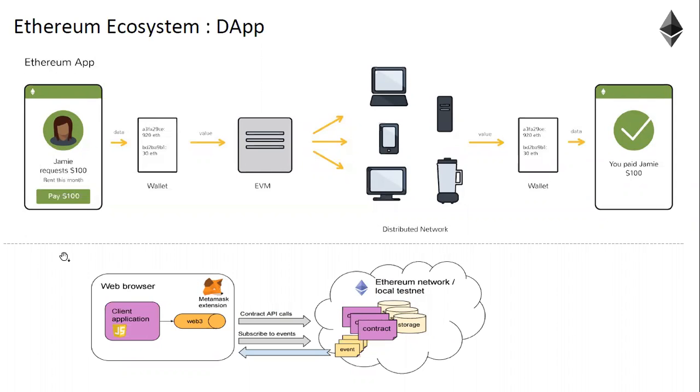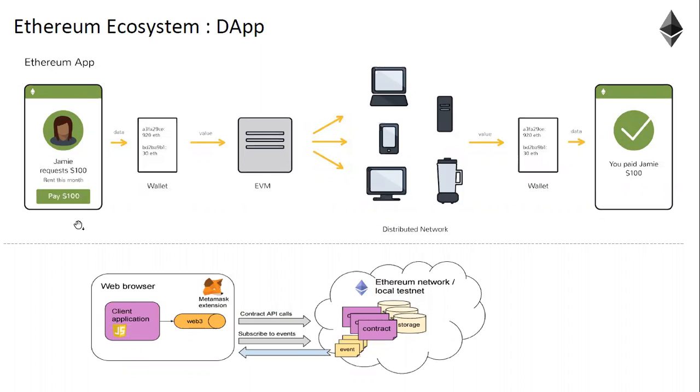Now for example, the sender says pay. The moment I say pay, there is a wallet which is nothing but MetaMask. So you need to correlate this and this. This is on the front end. This is on the back end. What is happening? On the web browser, where you have some JavaScript, AngularJS or ReactJS, whatever you use, or basic HTML, you will build a client application where you can see this information.